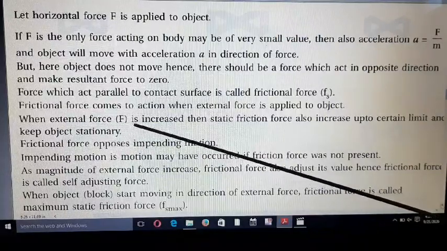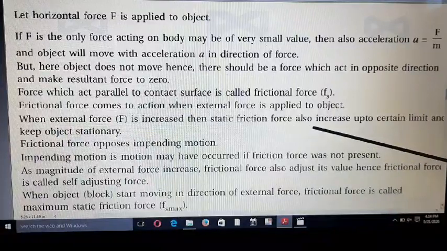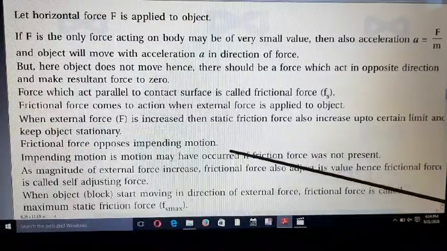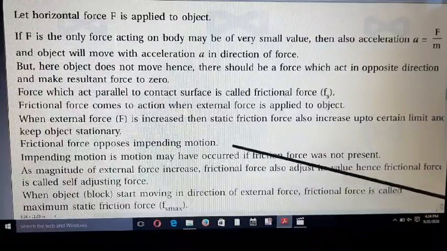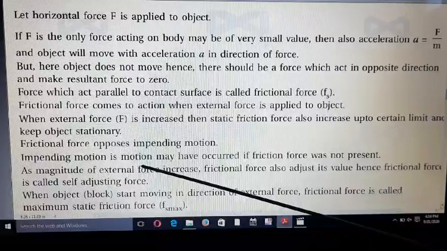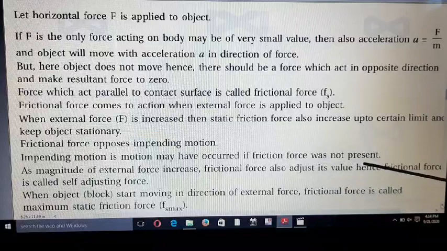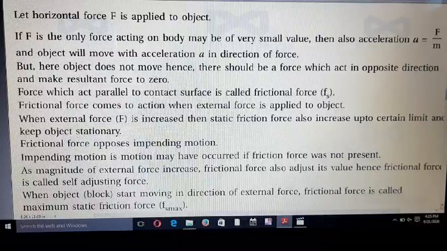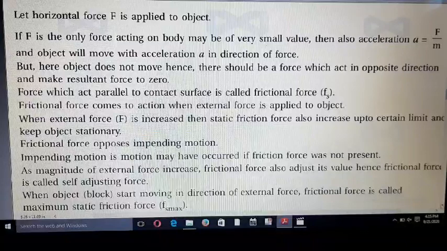When external force F is increased, then static friction force also increases up to a certain limit and keeps the object stationary. But the frictional force opposes impending motion. Impending motion may have occurred if the friction force was not present. As the magnitude of external force increases, the frictional force also adjusts its value. Hence, frictional force is called a self-adjusting force.